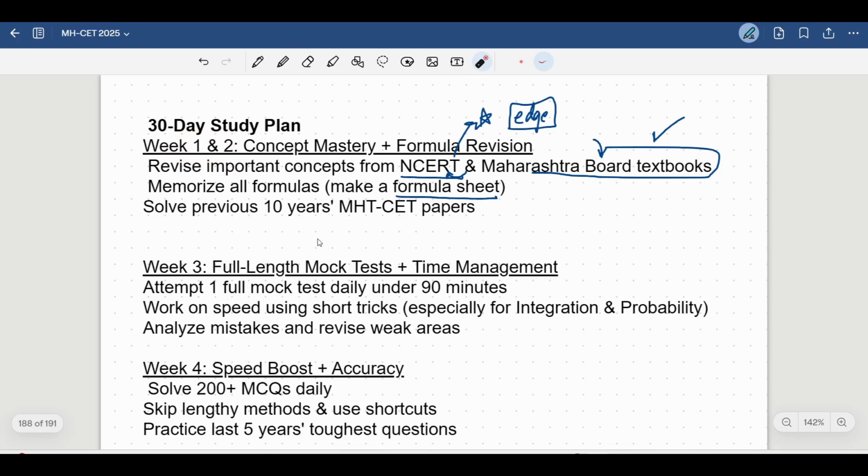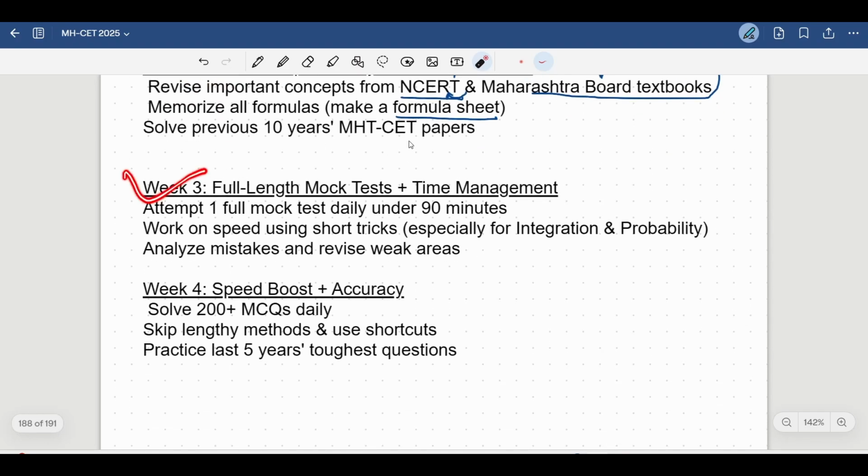Now in the third week what you will do is attempt a full length mock test. So you all know for mathematics we have 90 minutes in the examination.